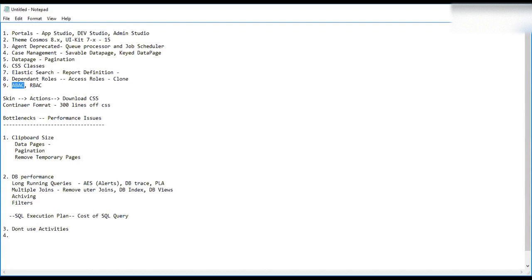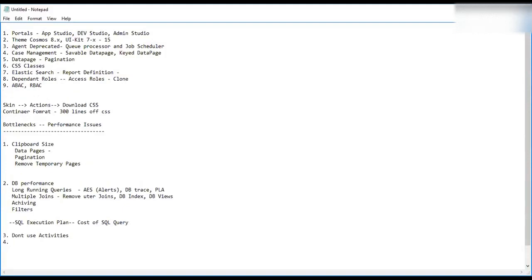So ABAC is used if you want to mask data, or hide particular sensitive fields, those kinds of things. Correct. So ABAC is a very important concept. You also should understand it, so that you can implement the ABAC functionalities in your Pega application build. High availability, you can ignore, because we don't need to do integration with other tools. But at least you have to know about dependent roles, ABAC, and all the Pega out-of-the-box options.